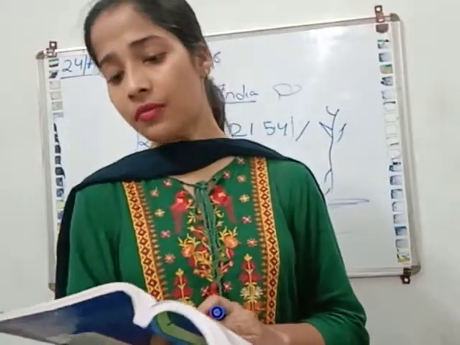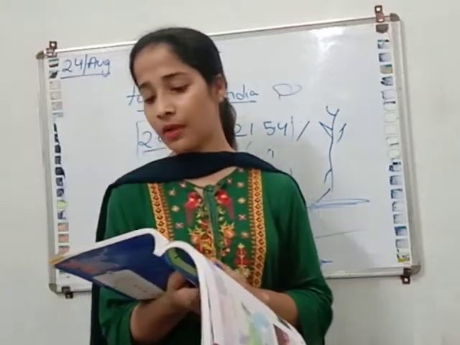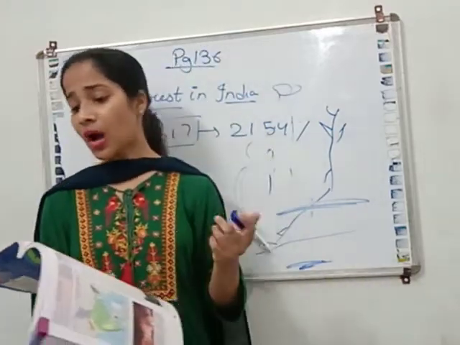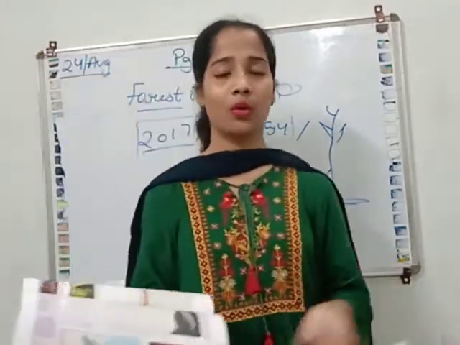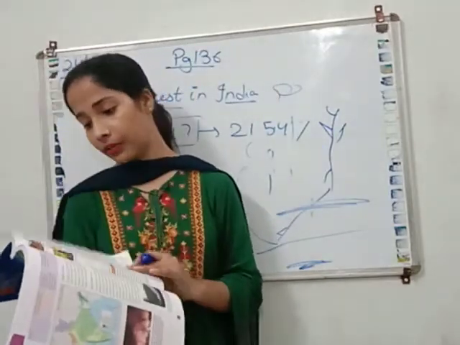Wildlife. Wildlife refers to the undomesticated animals of a region: mammals, birds, reptiles, amphibians, fish and insects. So undomesticated that we cannot adopt them in our homes. So these are known as wildlife.